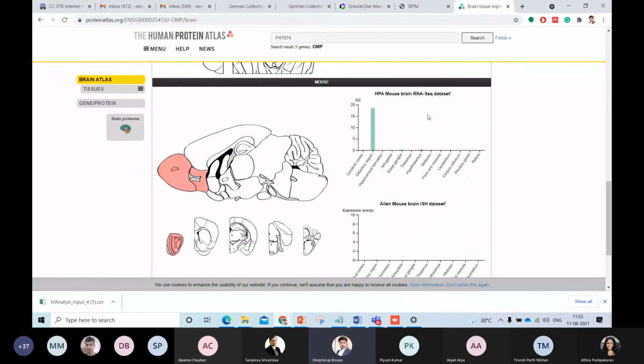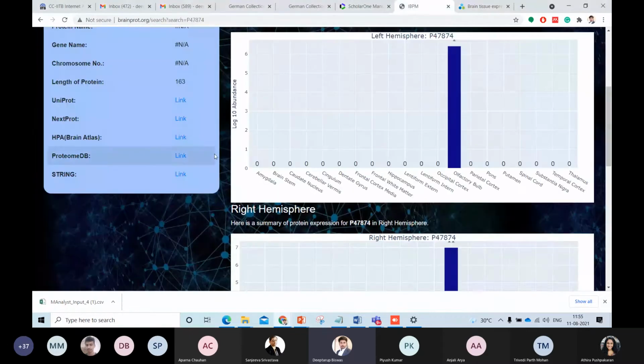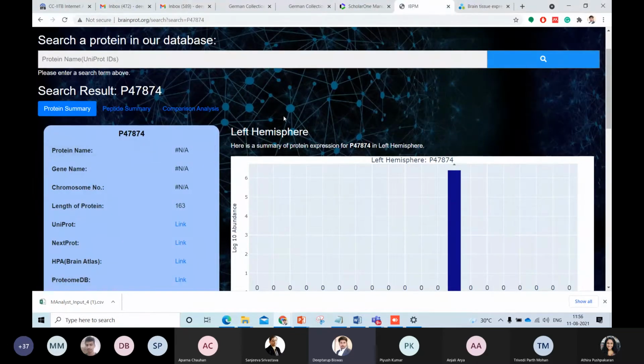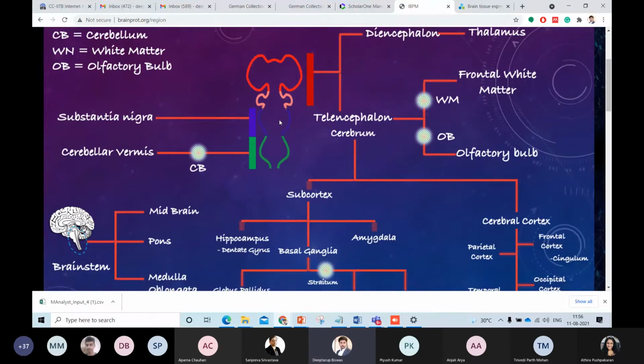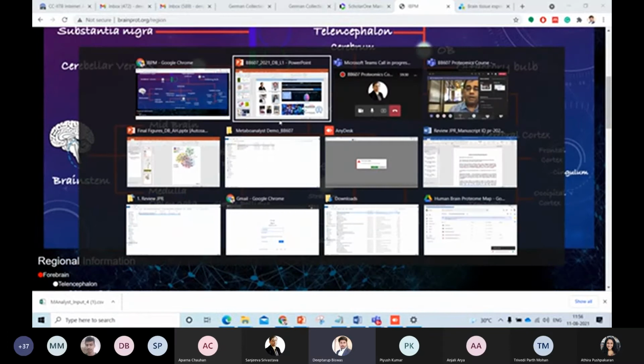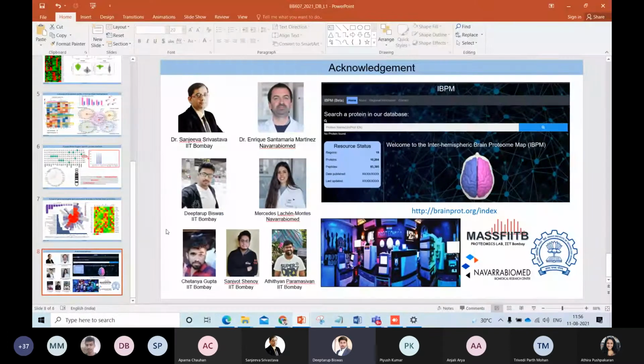For example, you can see this protein is also available for mouse. In mouse, it's present in the olfactory region. So we have many things available, and all of this is possible because we have generated level 3 quantification data for these many regions and sub-regions of the brain. So I think this is just to give you an idea of how powerful level 3 quantification could be, how it can be taken forward, and how we can generate such a big portal. So that's all. All right, Deepya, thank you.